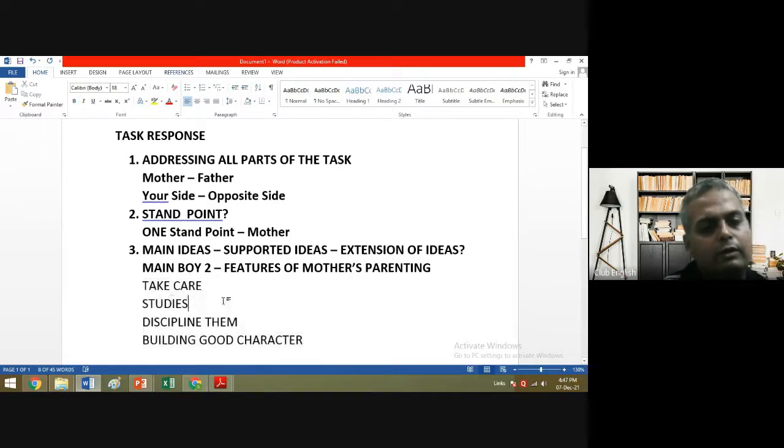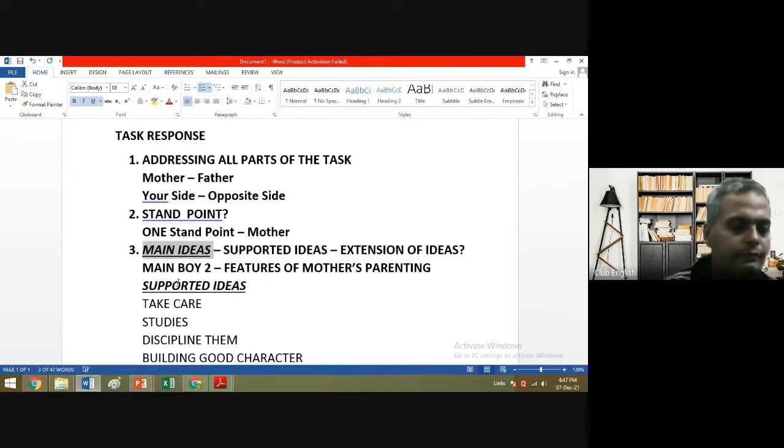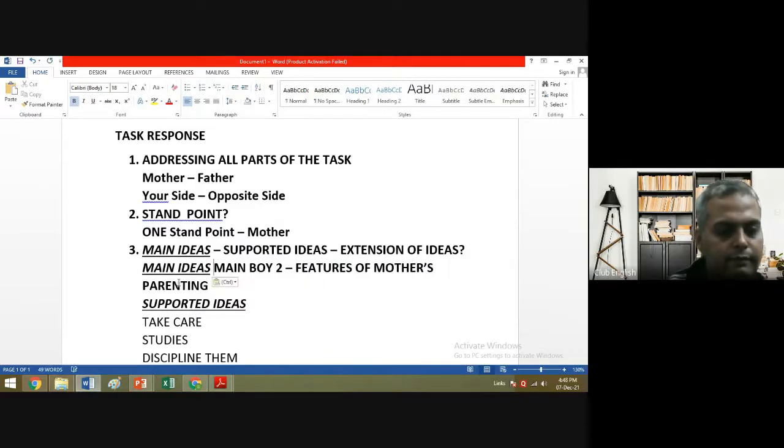All these points are actually sub points or subtopics, which we call supported ideas. So these are the supported ideas, right? And what is the main idea? This is the main idea: features of mother's parenting. The main idea means the main theme of main body 2.